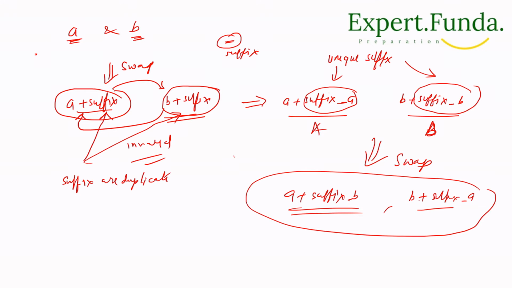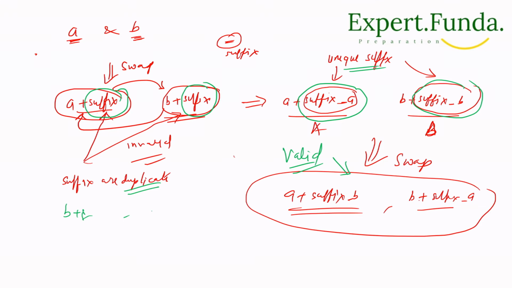And if the suffixes are unique, we get valid new names. But if both suffixes are the same, duplicate new names are coming. After the change, it will become B plus suffix only, A plus suffix only, and this is invalid, correct? I think you understood.